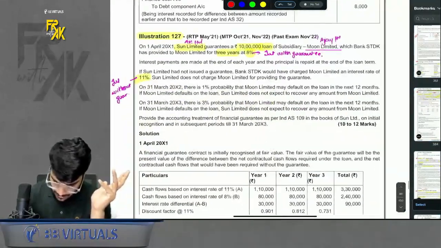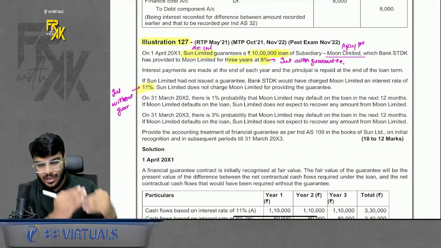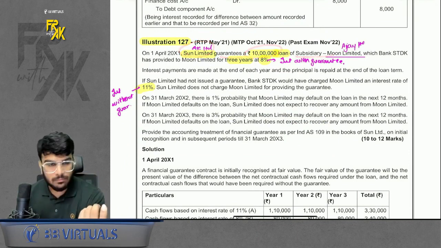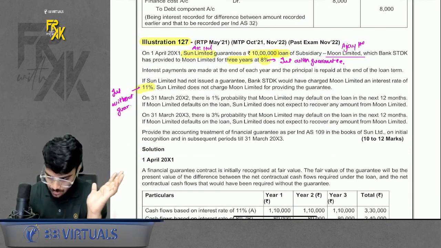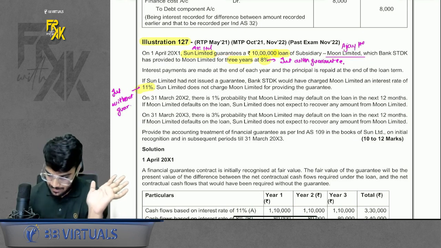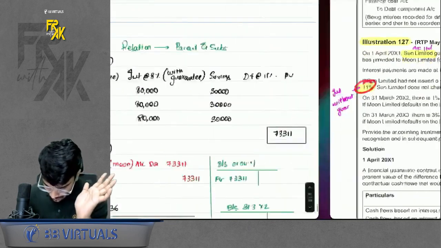This one. Yes. Read very carefully now, because this is the question where you will learn financial guarantee very perfectly. So, the parent gives a guarantee of 10 lakhs for the subsidiary's loan. So, a parent-subsidiary relationship is there, so we will book the guarantee through investment in subsidiary. The interest rate without guarantee was 8%, with guarantee was 11%. How do we do it?